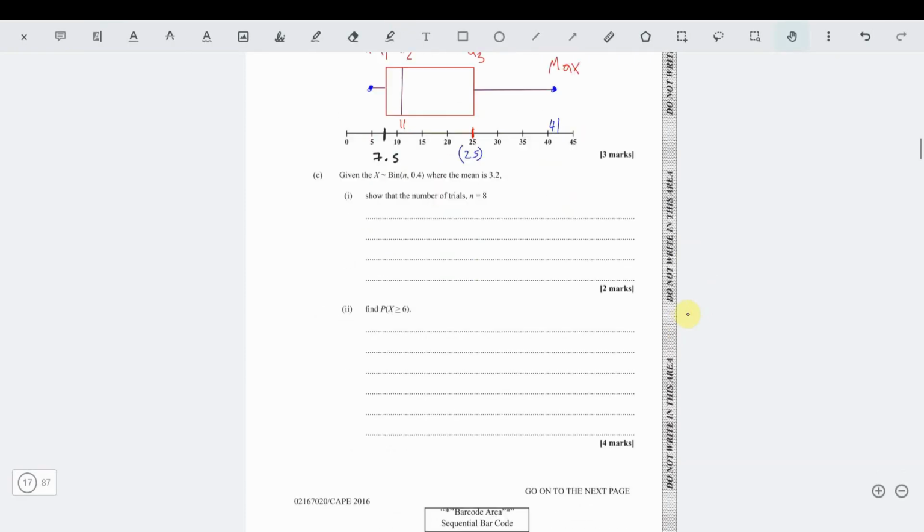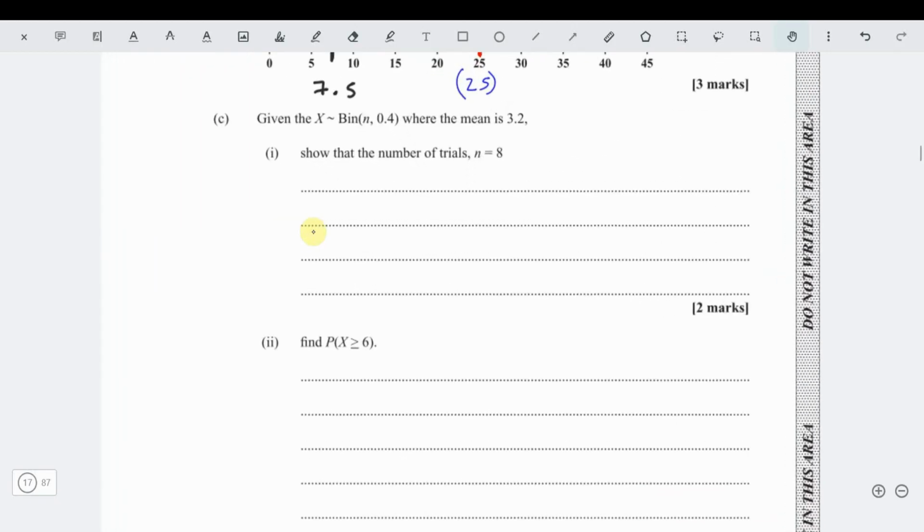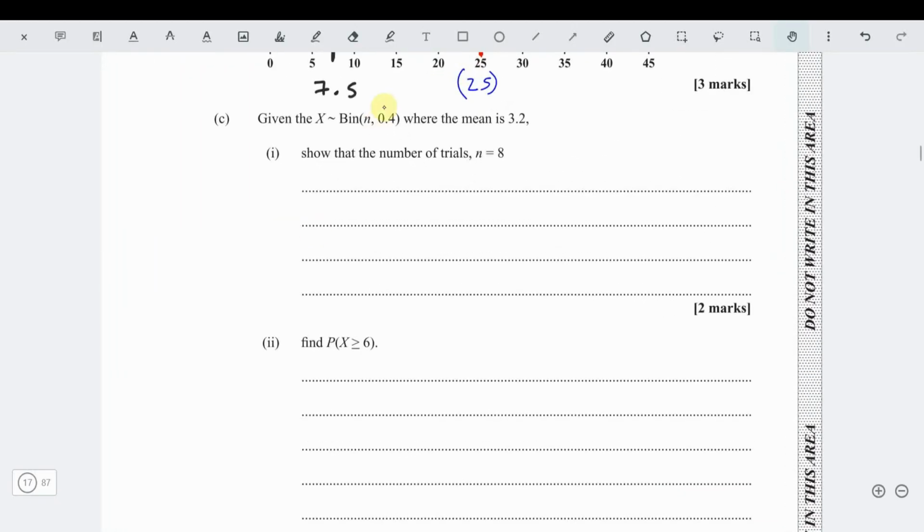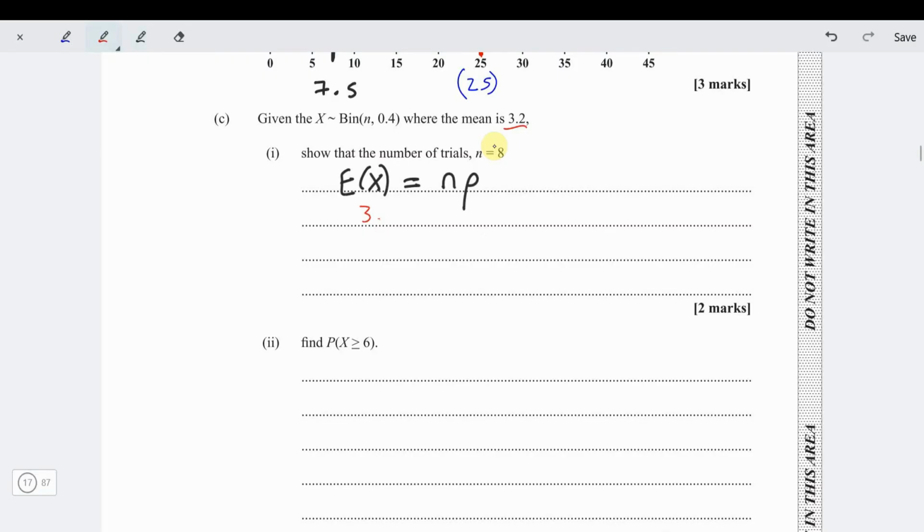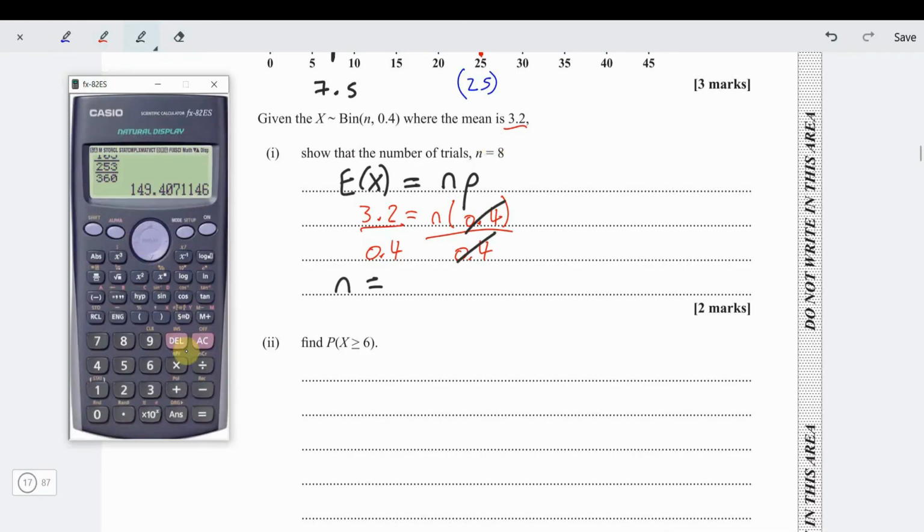Alright, part C. Part C says, given x follows a binomial distribution of n and 0.4, where the mean is 3.2, show that n equals 8. First thing is, for binomial distribution, the mean E of x is equal to n times p. And they told us the mean was 3.2. So 3.2 is equal to n times p, and p is 0.4. So divide both sides by 0.4 and that will give us n. So dividing by 0.4, n equals 3.2 divided by 0.4.